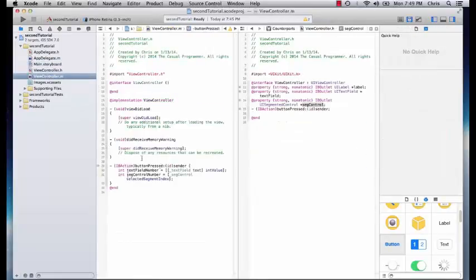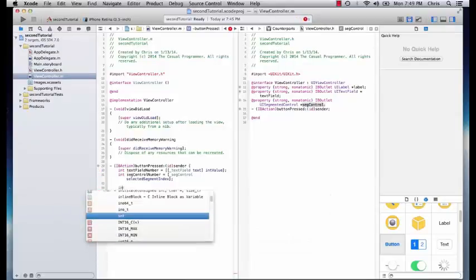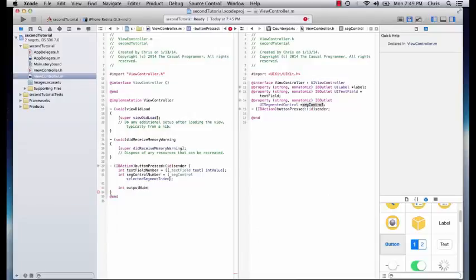So now we have our two integers and we want to multiply them. So let's have final int, we'll have actually a string. No, we'll make it an int. Output number, text field number times seg control number. There we go.